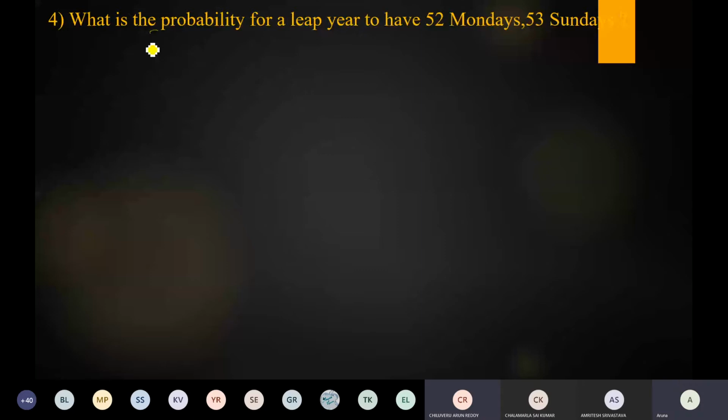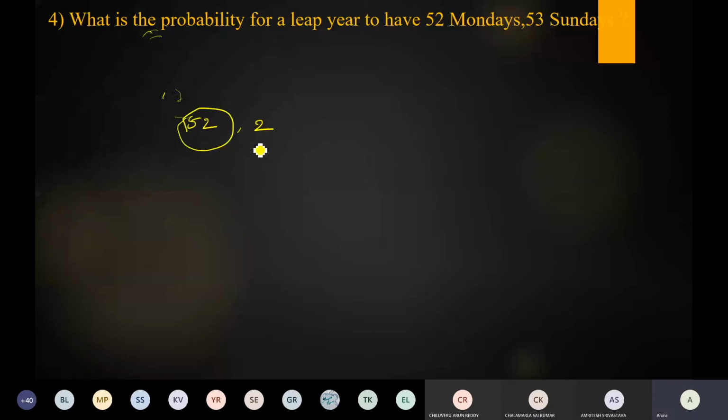52 weeks and 2 days. Is it right? Okay. Thank you. So a leap year contains 366 days. If we convert days into weeks, we get 52 weeks and 2 days. In 52 weeks, there exist 52 Mondays and 52 Sundays. Is it right? So that's why we leave this one aside.